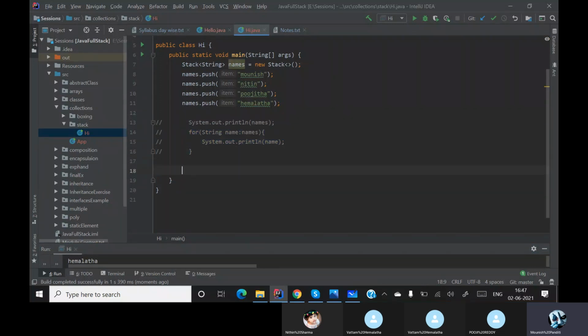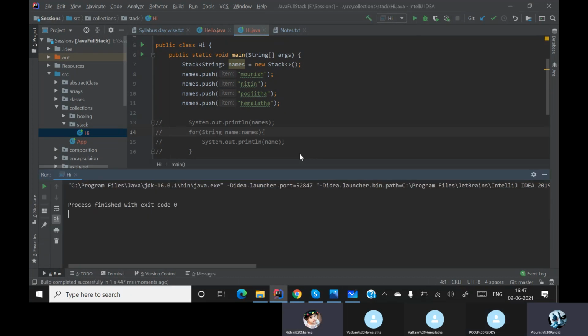Can I delete it? How do I delete it? Pop method. When I say names.pop, which one will be deleted is the question. Will Monish be deleted or will Hemlata be deleted? Hemlata will be deleted, last in first out. Yes, exactly. So our last element will be deleted. So I have popped it out.